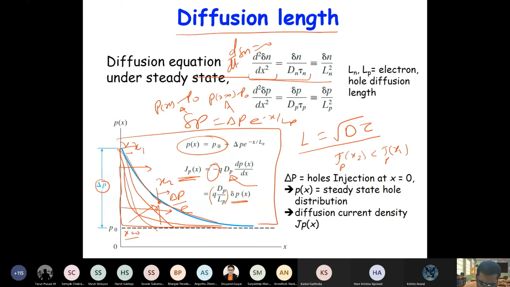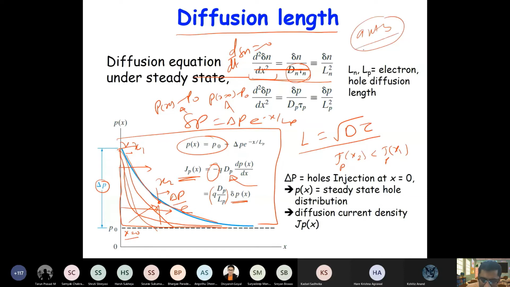You can see here, you can put tau equal to infinite. So what will happen? This will become basically 0, right? So d2 delta n by dx square is 0, so you will have a flat line, correct? Or you will have some linear line, because the double derivative is 0, so the derivative will be constant. So your delta n will be some ax plus b type of thing, right?